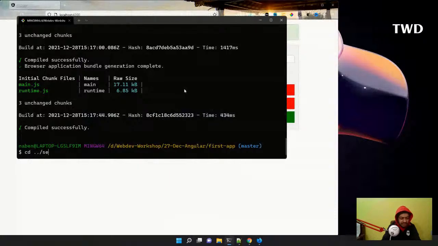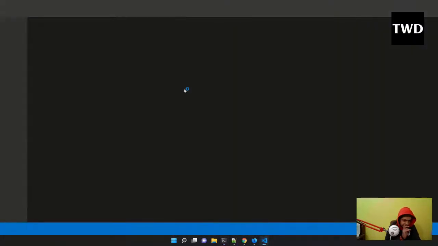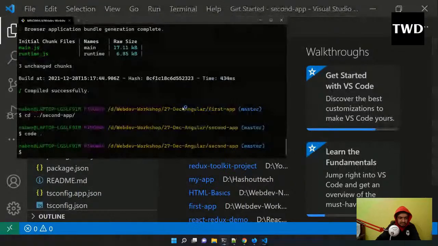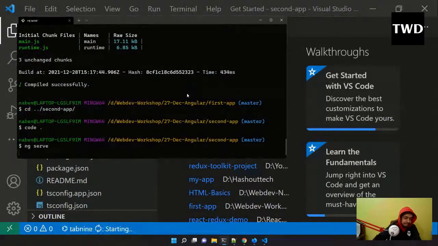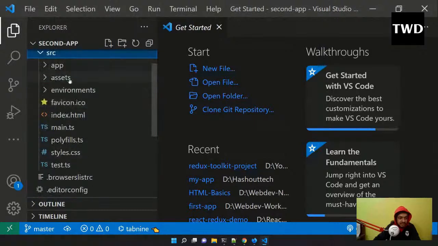I have already created a second app in the same way in which I created the first app, and it is also a brand new app. Nothing is there, I've just created it. I open it with VS Code, and let me do ng serve. This is how we run an Angular app, ng serve. Then I'll come back here, to the src and go to app.